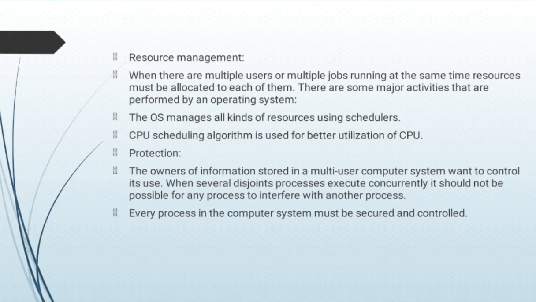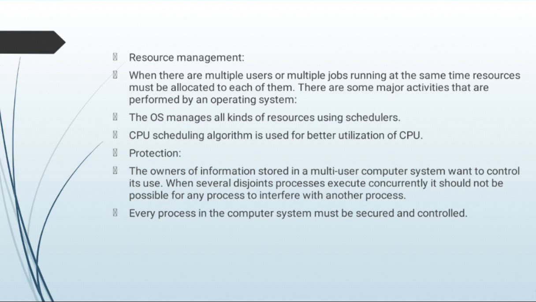Next one is resource management. When there are multiple users or multiple jobs running at the same time, resources must be allocated to each of them. There are some major activities performed by the operating system. The operating system manages all kinds of resources using a scheduler. CPU scheduler algorithms are used for better utilization of the CPU.